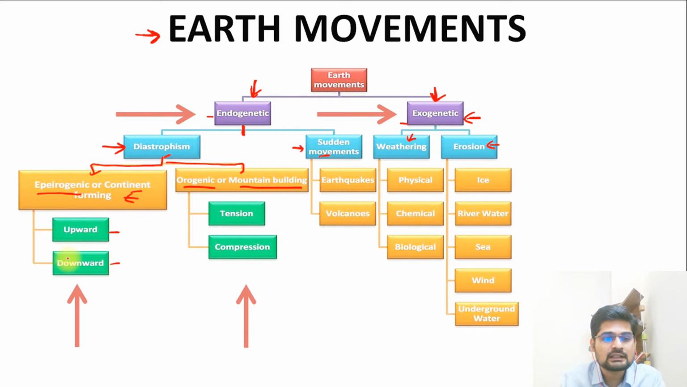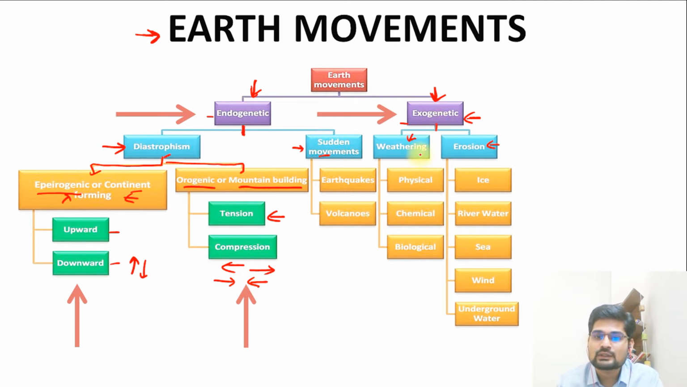Within which we have upward and downward movements, that is vertical movements, which are called Epeirogenic, largely continent forming, while the orogenetic, that is the mountain building, have two kinds of forces largely, which are tension forces and compression forces. Tension is moving away from each other and compression is moving towards each other. So these are the classifications of the endogenetic earth movements.